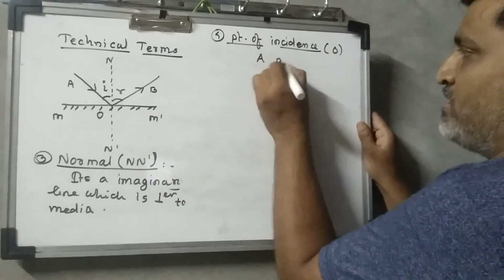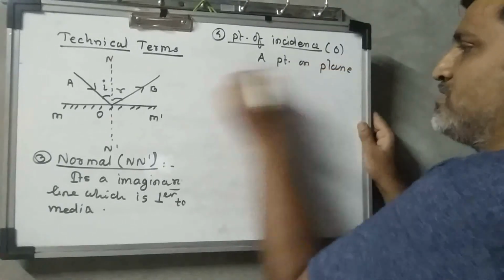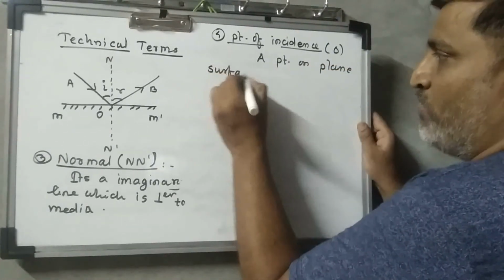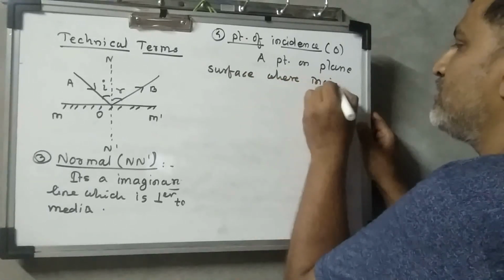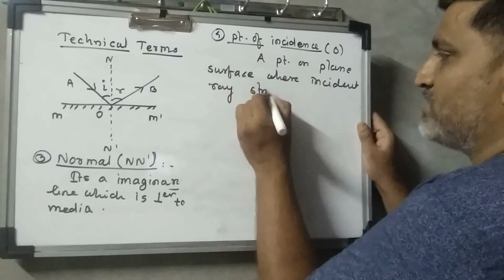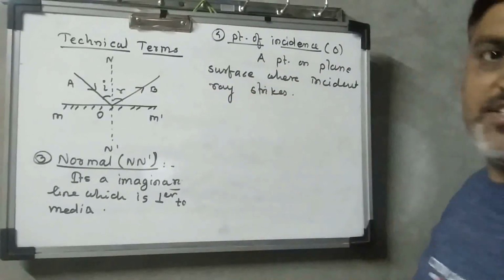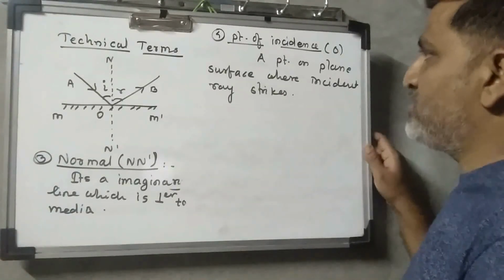A point on the plane surface where the incident ray strikes is known as the point of incidence.